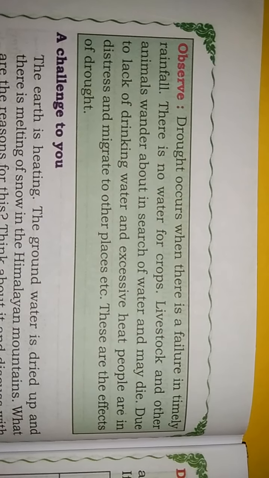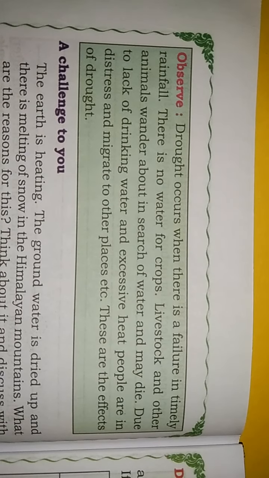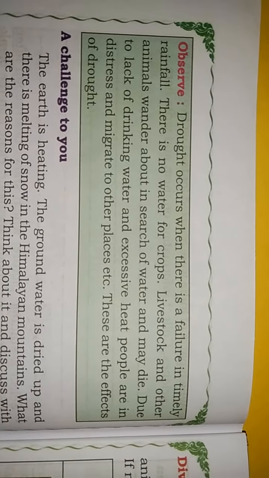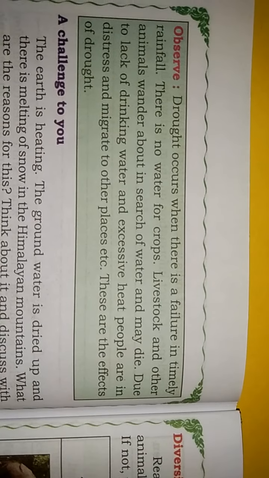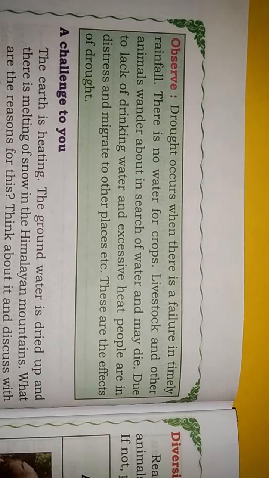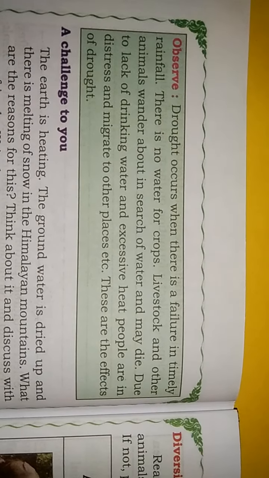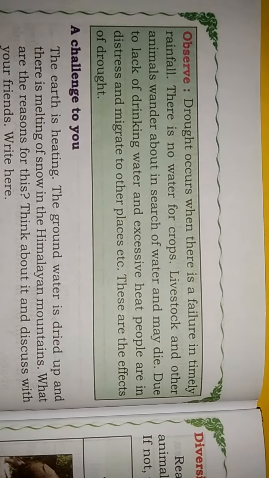Next, drought occurs when there is a failure in timely rainfall, so there is no water for crops. Livestock and other animals wander about in search of water and may die.